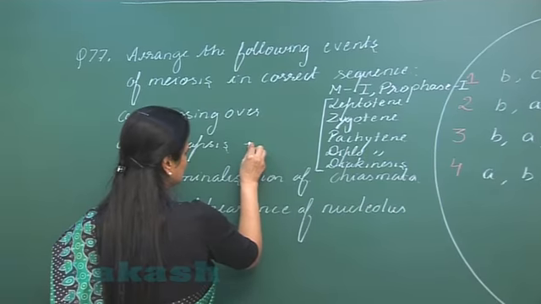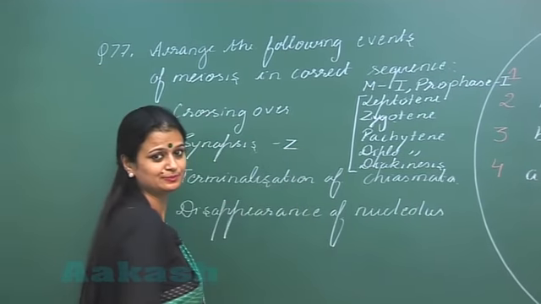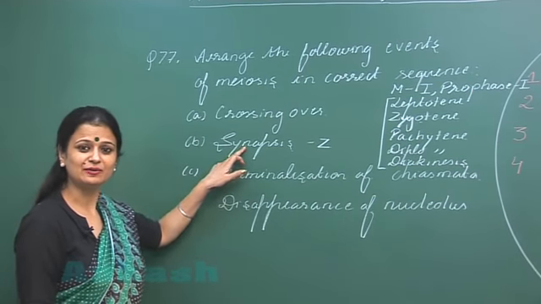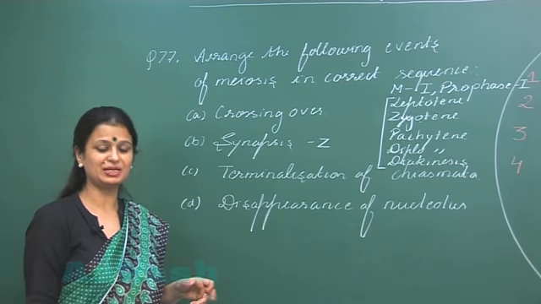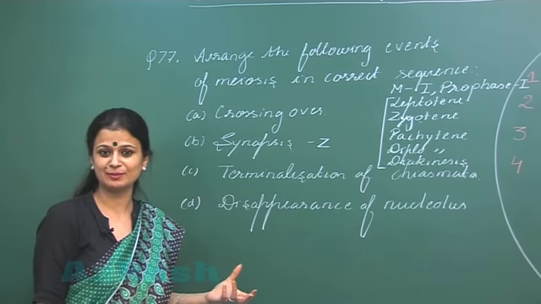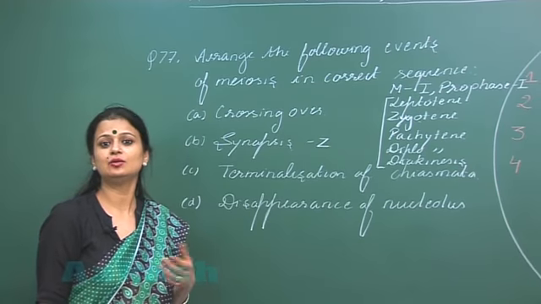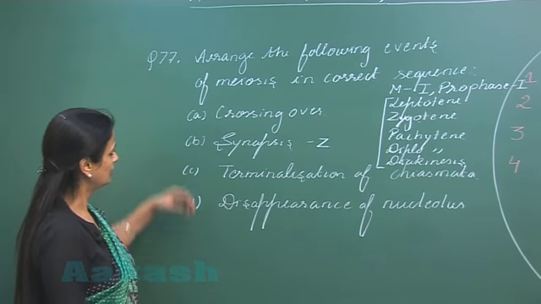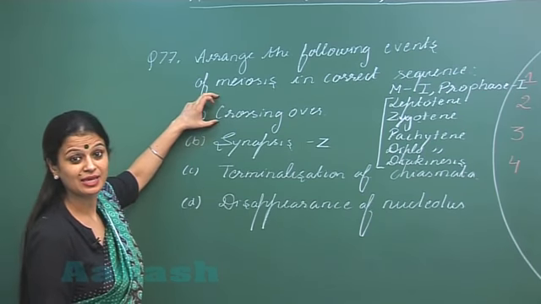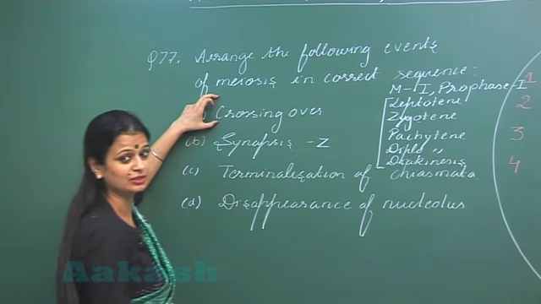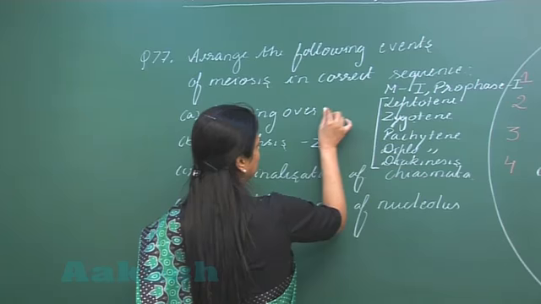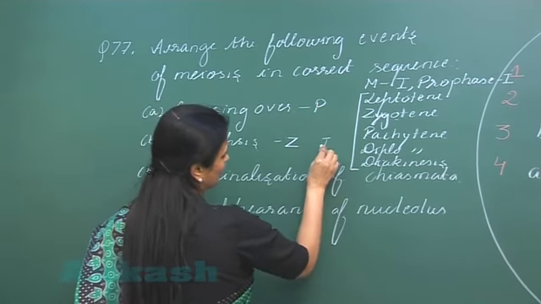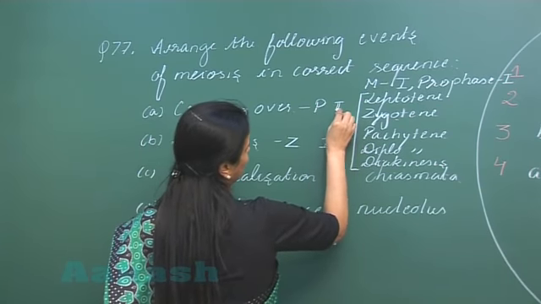So I may write Z here for this, zygotene, right? Now after the pairing of the homologous chromosomes, the exchange of segments between the non-sister chromatids of the homologous chromosomes occurs, and you call this process crossing over. This occurs during the pachytene stage, right? So first one is this, second one is this.